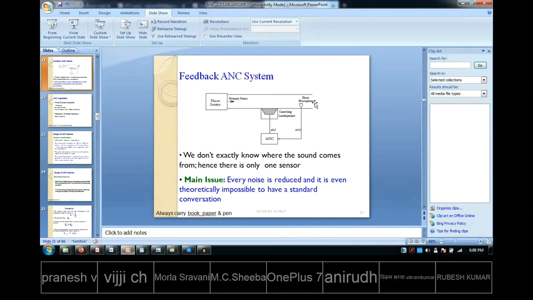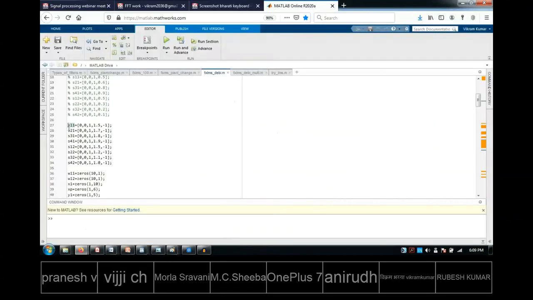If you take it that way, then there is a secondary path between this loudspeaker and this ear, and this loudspeaker and the other ear. So even if there is only one single person, automatically there are two error microphones, you can think. That means two secondary paths. That means it is already becoming a multi-channel problem. Please understand. So that is what the diagram here is representing, S11, S21. Multiple things are there.